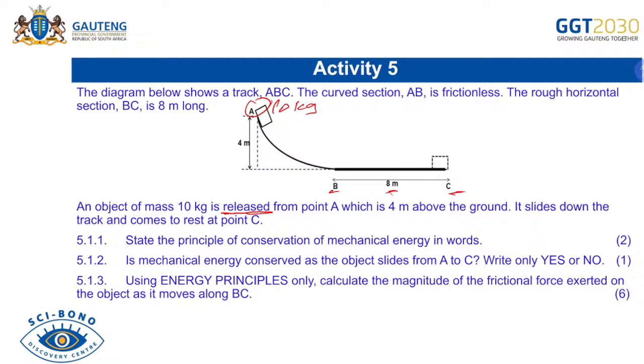The other thing which is important as well is that AB is frictionless, so there is no friction here. But from B to C is a rough horizontal section. So you're able to talk about conservative and non-conservative forces, because here we have friction, which is a non-conservative force, and here we have the force of gravity, which is a conservative force. The one is independent of the path followed, the other depends on the path followed.